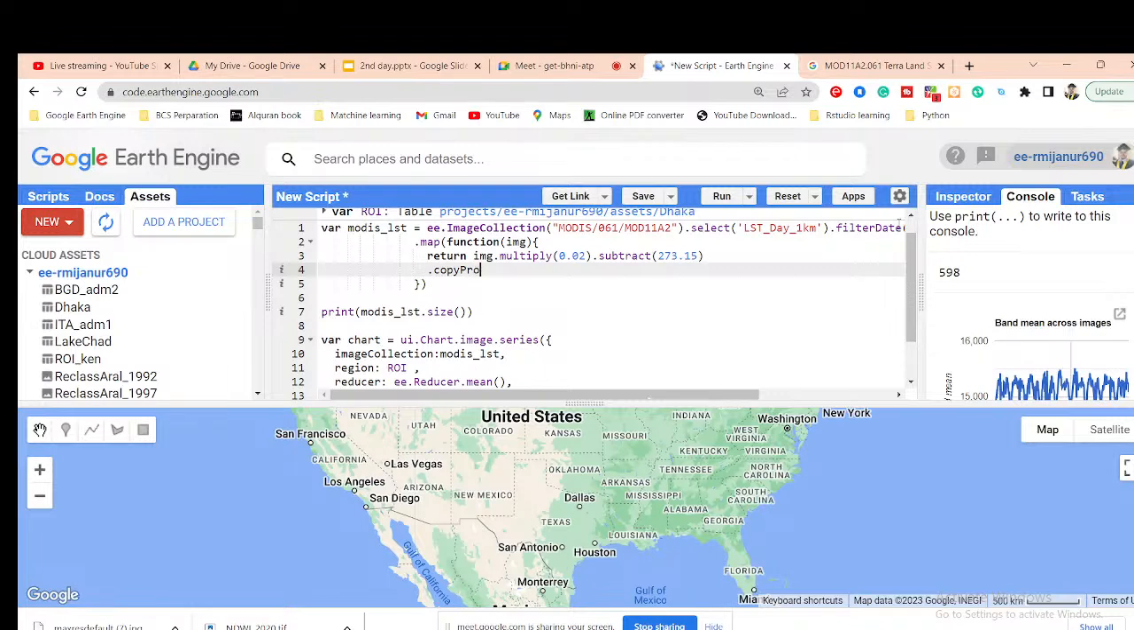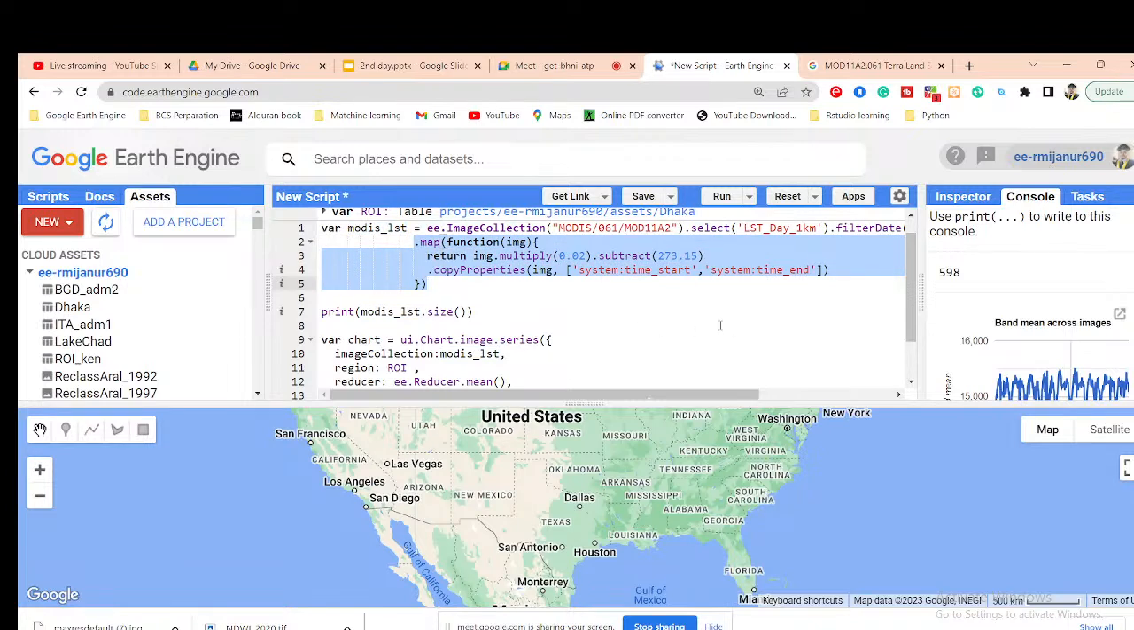So copy properties, then apply it from image and mention here system time start as well as system time end. Okay, so now it will be projected. In this time you can see, if I want, I can take another variable and write this code, but in this time, in this variable I use the same variable. In this variable I also add this code.